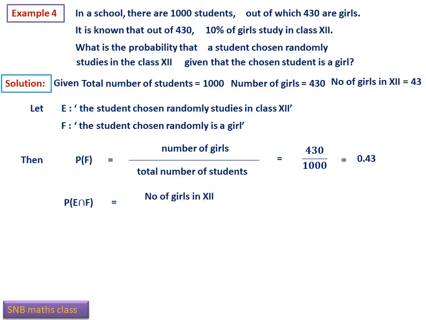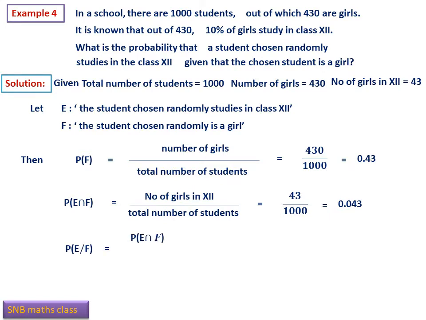So it is the intersection of those two: the number of girls in 12th standard divided by the total number of students. Please note this, it is a very crucial point. Here the number of girls in 12th standard is 43, so this will be 0.043. Now it is very simple. Probability E given F is probability E intersection F divided by probability F. Therefore 0.043 divided by 0.43, which is equal to 0.1.